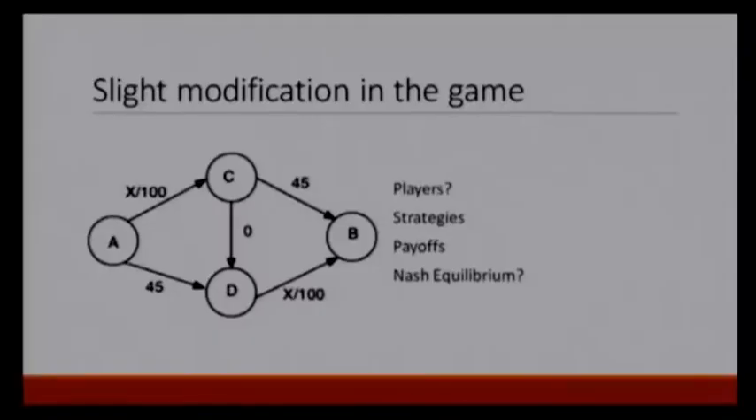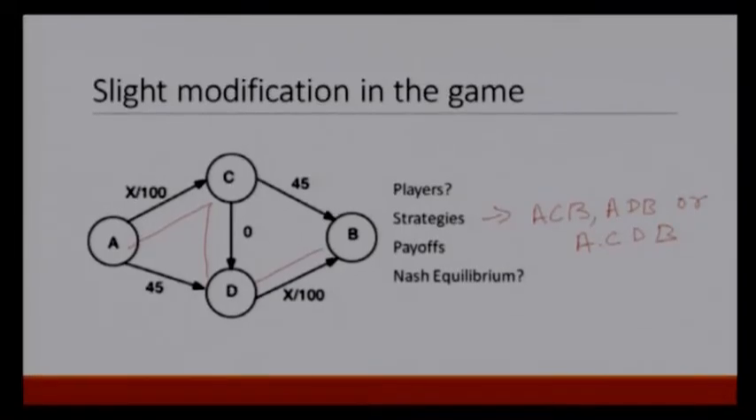Again we have the same players. Players do not change, we have 4000 players. Strategy for each player, now we have a different strategy set. In the earlier case they could either take path ACB or they could take ADB, but now they have one more option, that is ACDB. So, there will be 3 strategies: ACB, ADB or ACDB. Payoff would remain the same, it is the negative of the time taken.